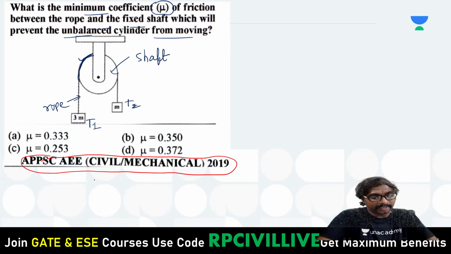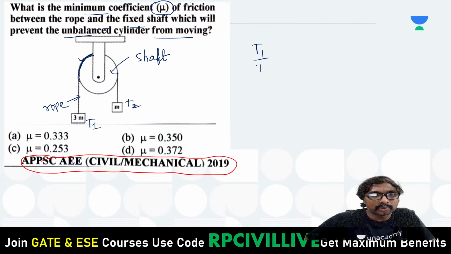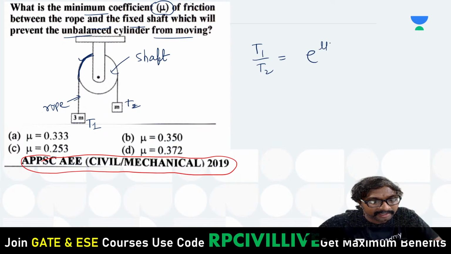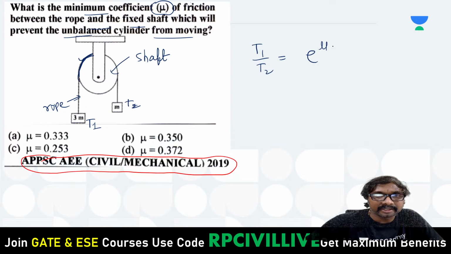So how do we solve this question? If you observe, T1 by T2 will be equal to e power mu theta, or alpha. Which one are you familiar with, theta or alpha? Theta, mu theta, let us say.